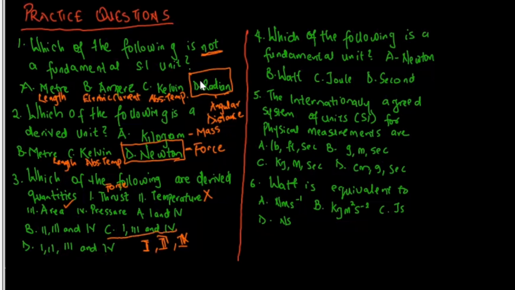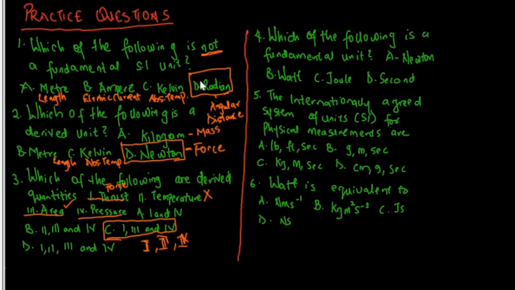So the exception is temperature, and temperature is a fundamental quantity. So Roman figure 1, thrust, is force, derived. Roman figure 3, area, is derived. Roman figure 4, pressure, is derived. Hence, the answer to question 3 is Roman figure 1, Roman figure 3, and Roman figure 4. Roman figure 2 is a fundamental quantity.